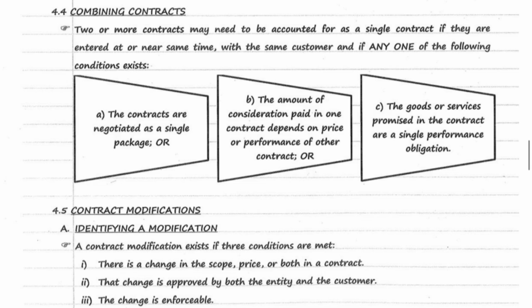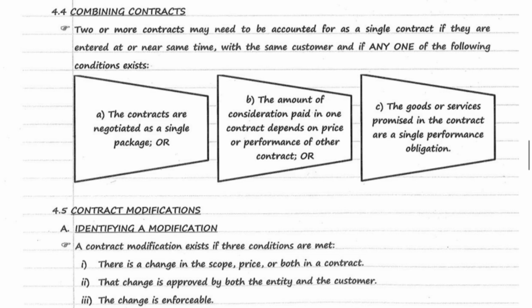Second, the amount of consideration paid in contract depends upon the price or performance of other contract, or the goods or services promised in the contract are a single performance obligation. If any of the conditions satisfied and the contract is done at same time and with the same customer, then it will be considered as single contract instead of 2 or more contracts. That means the contracts will be combined.